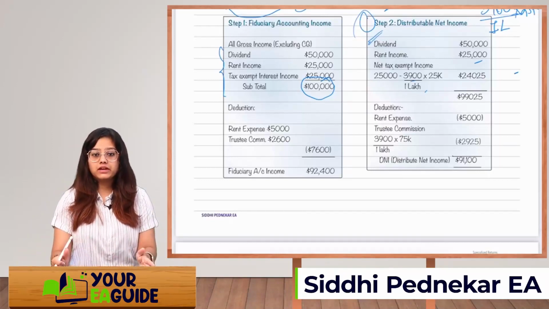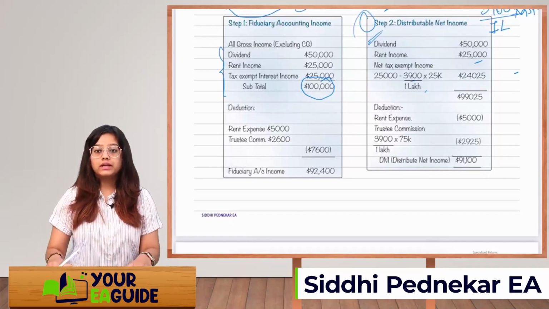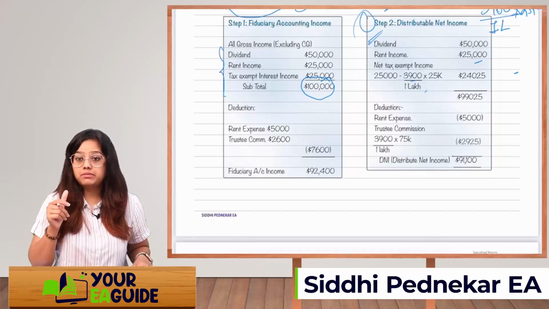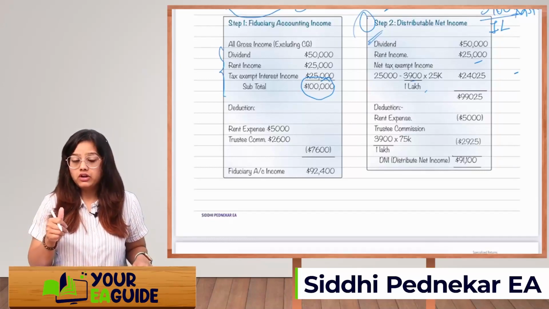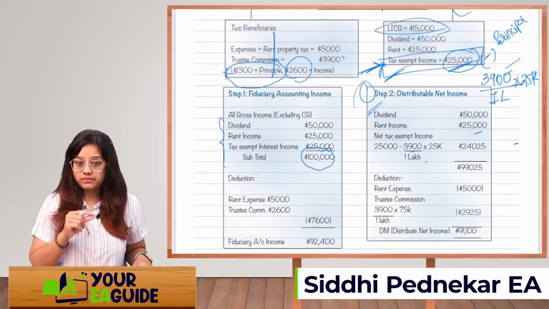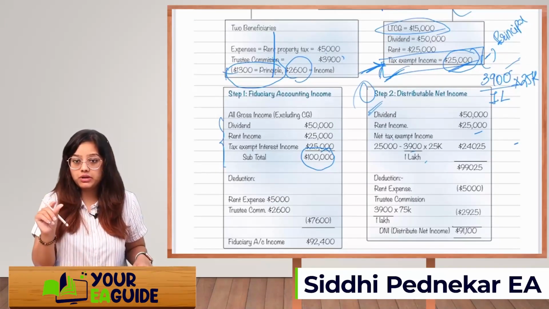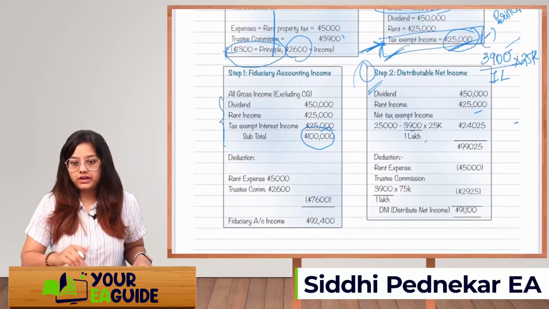So first step is clear, fiduciary accounting income. Second step is clear, DNI. In DNI, only the tax exempt part you will have to calculate. Whatever is your trustee's commission, the whole will not be allowed. Only up to the amount of taxable income it will be allowed. So whatever is for tax exempt, that should be eliminated.